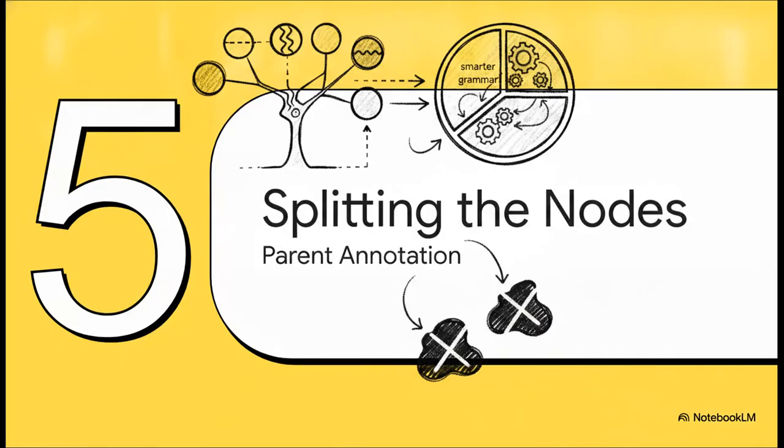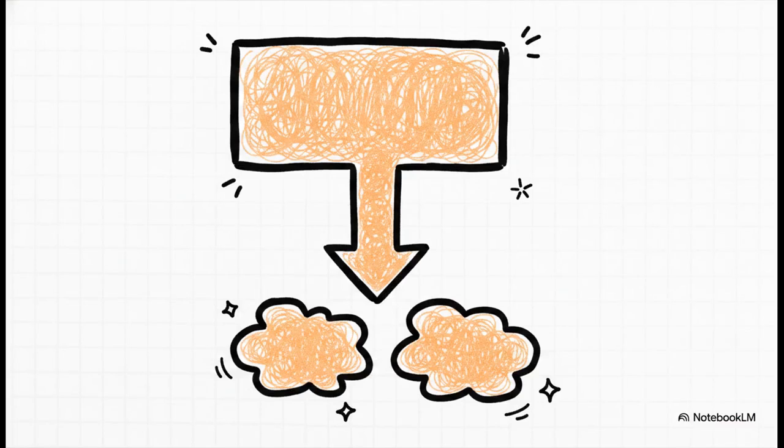Parent annotation. Remember how the PCFG couldn't tell a subject from an object? We can actually fix this by splitting the nodes using a clever technique called parent annotation. Instead of just a generic noun phrase node, the algorithm tags the node with the identity of its parent. So, an NP under a sentence node becomes NP underscore subject, and an NP under a verb phrase becomes NP underscore object. By splitting these non-terminals, the algorithm can now track those structural dependencies and assign highly accurate, context-aware probabilities based on exactly where a phrase lives in the tree. It's a real game changer.